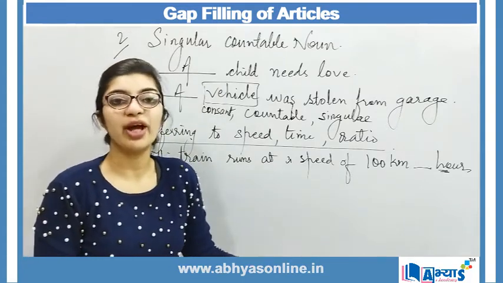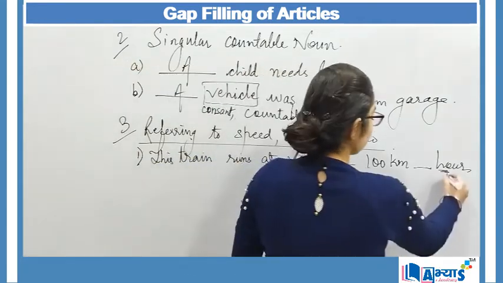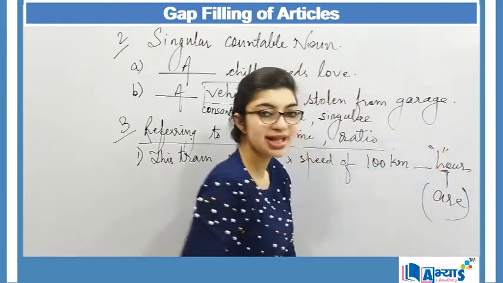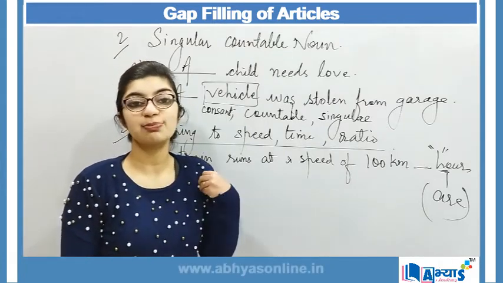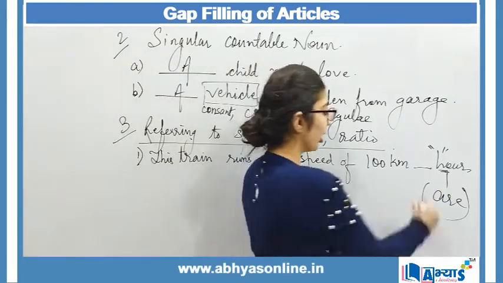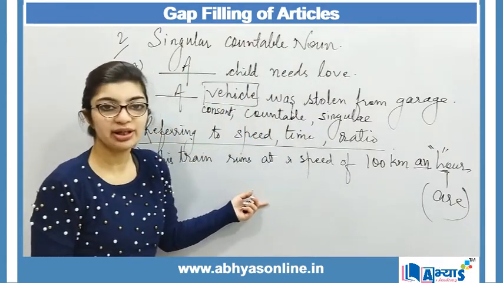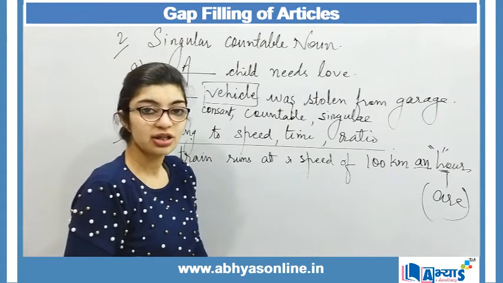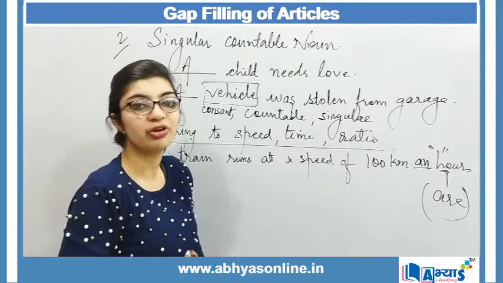But again, to every condition there is an exception. Same exception is over here. H is pronounced as aitch, where H over here is silent. We do not say H, we say H. And because when we speak it, it reflects a sound of a vowel, therefore before it we make use of an. So do not get mistaken over here, and these are the chances where most people lose marks. So we have to be very sure, and we have to make sure that we use the correct article in front of the words given.